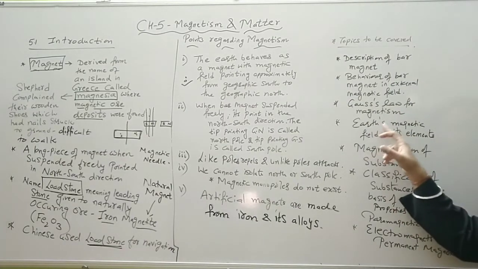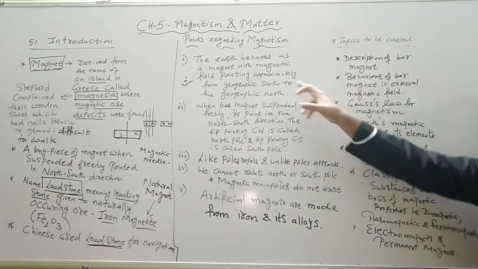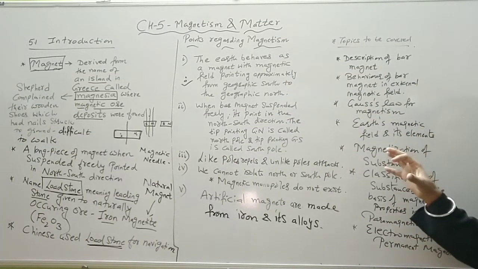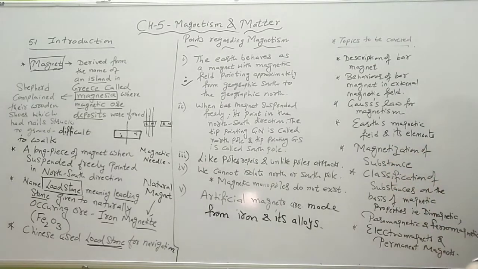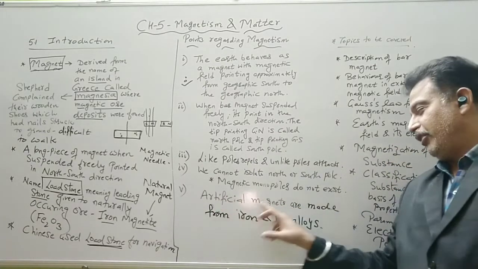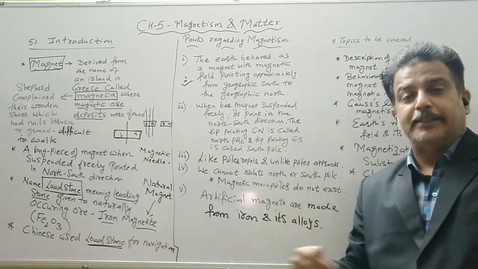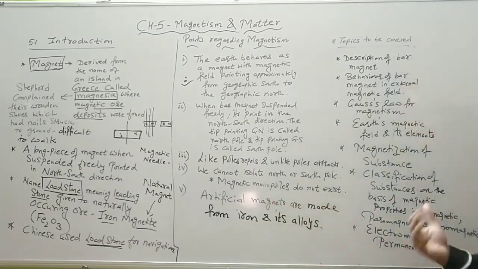Then we will study about the Earth's magnetic field, why it is from geographic south to geographic north, and we have its elements. Then how the magnetization of substance is done, means artificial magnets are made from iron and its alloys. So how a substance is magnetized or how artificial magnets can be made.